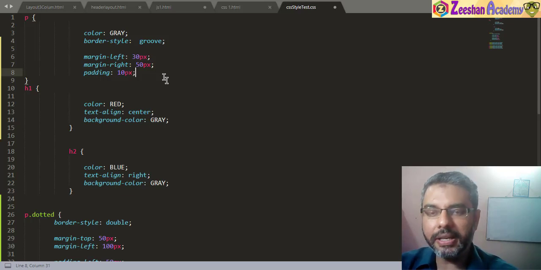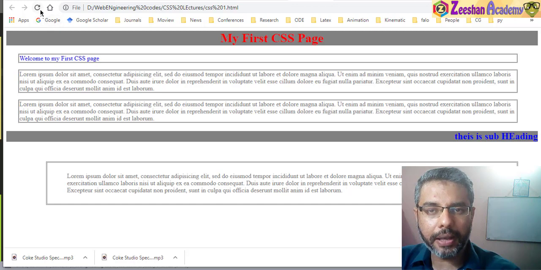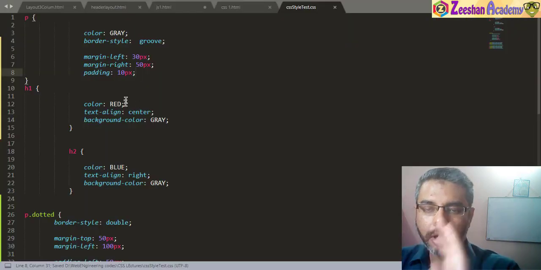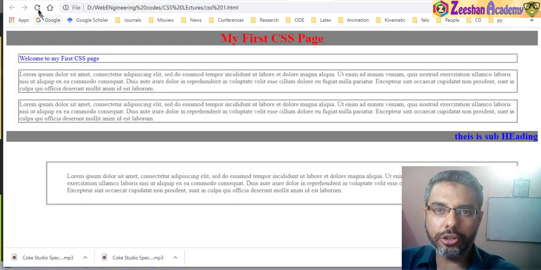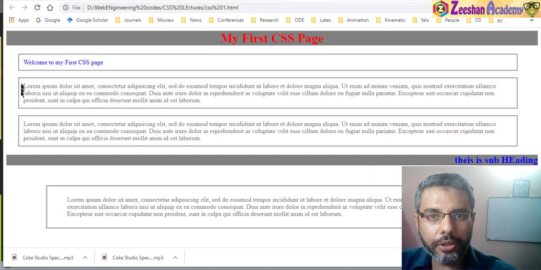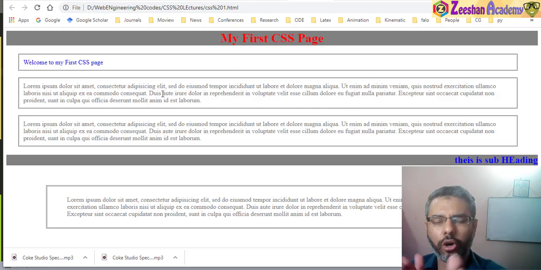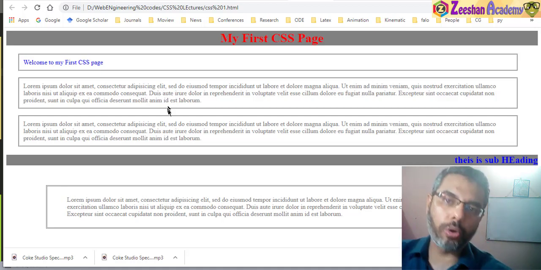Okay, so now it basically means that I've specified 10 pixels in padding. So all these paragraphs, if I come back, make sure you come back here, Control S. Don't forget to save it every time you make any changes. See this, they are very conjoined together with your border lines. So if I hit a refresh, now there's a small gap. There's a space between each of these contents, which makes it look more appropriate. So the text is not absolutely stuck to the border lines. There's a small gap and now it appears better.